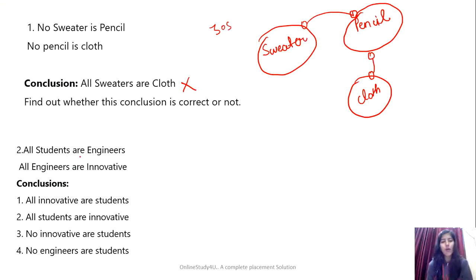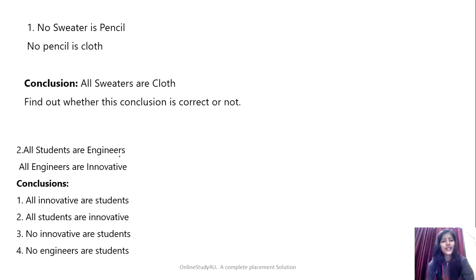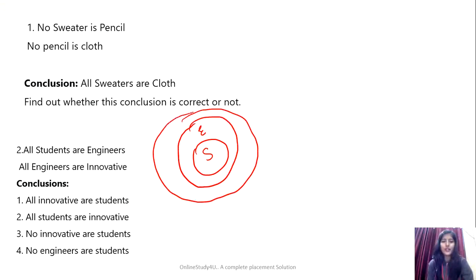Let's see the next one. This is the next question, guys: all students are engineers, and all engineers are innovative. Let us see the Venn diagram for this one. So all students are engineers, and all engineers are innovative. This is our Venn diagram. Now some conclusions are given. This is your homework: tell me how many of the given conclusions are correct. Just comment it down, and it will help you practice the syllogism questions. So this is your homework, right?